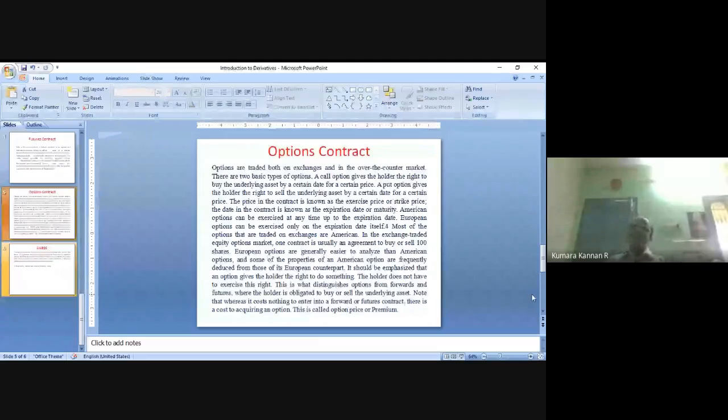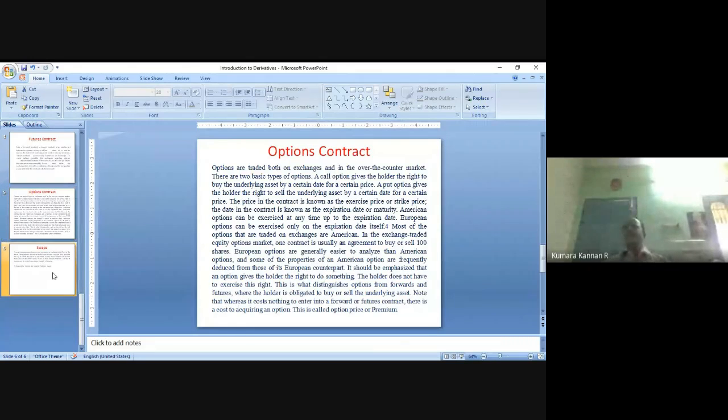There are different types of option contract. The major types are call option and put option. Call option is buying the underlying asset. Put option is selling the underlying asset, right? So call option is buying the underlying asset, and put option is selling the underlying asset, right? So this is being called an option contract.